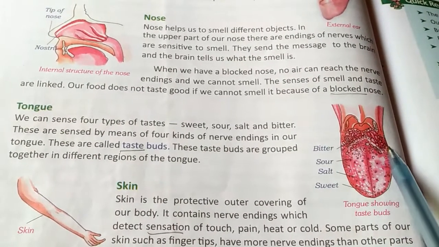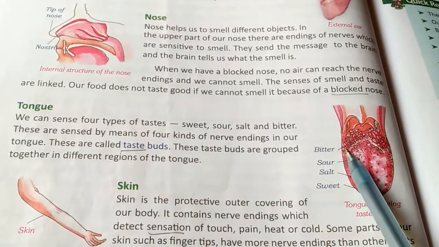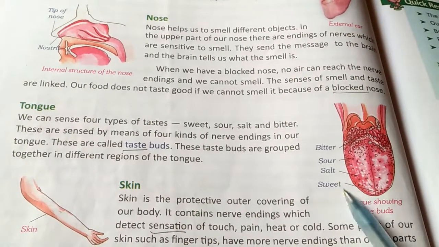Like this is the bitter. From this area we taste the bitter food. This is the sour, salty and the sweet in front.